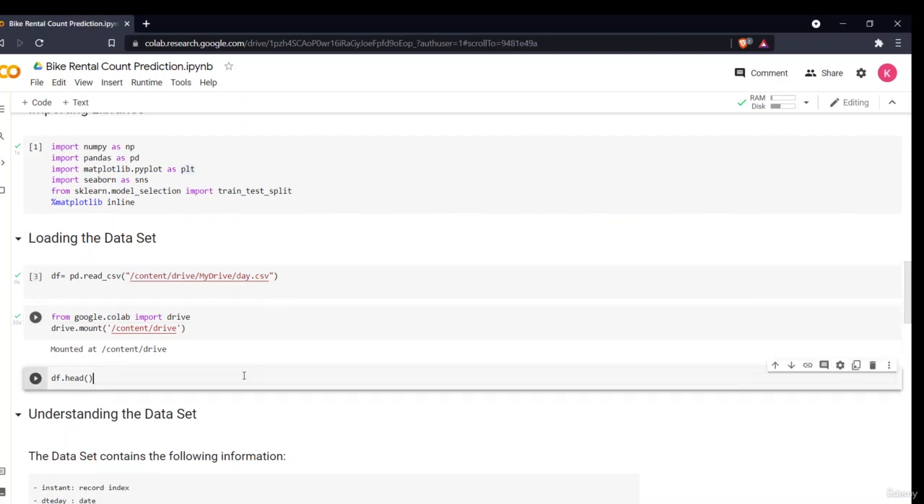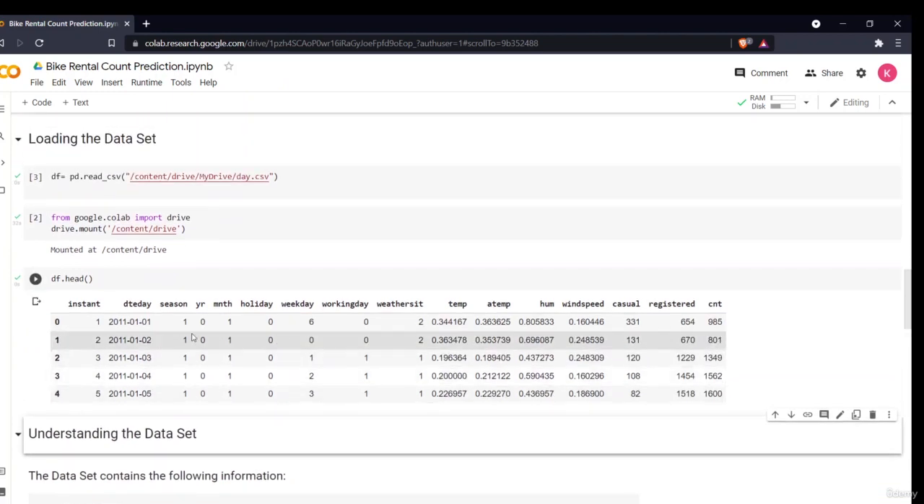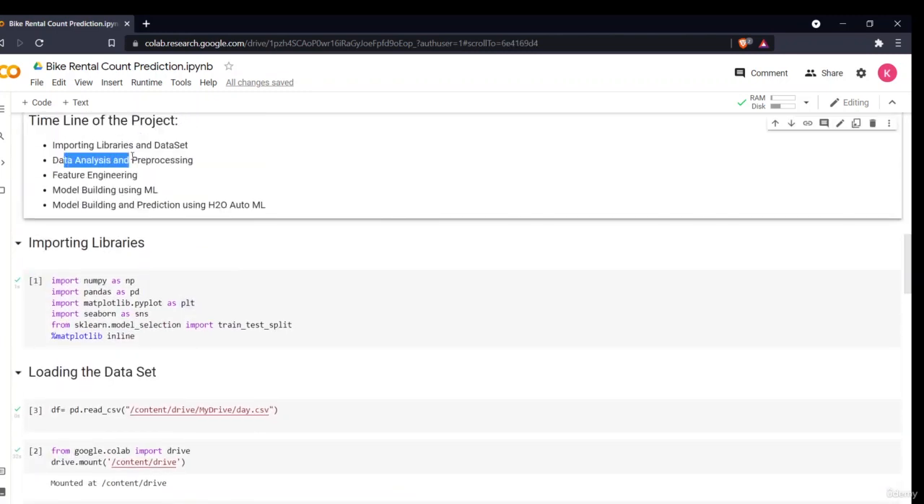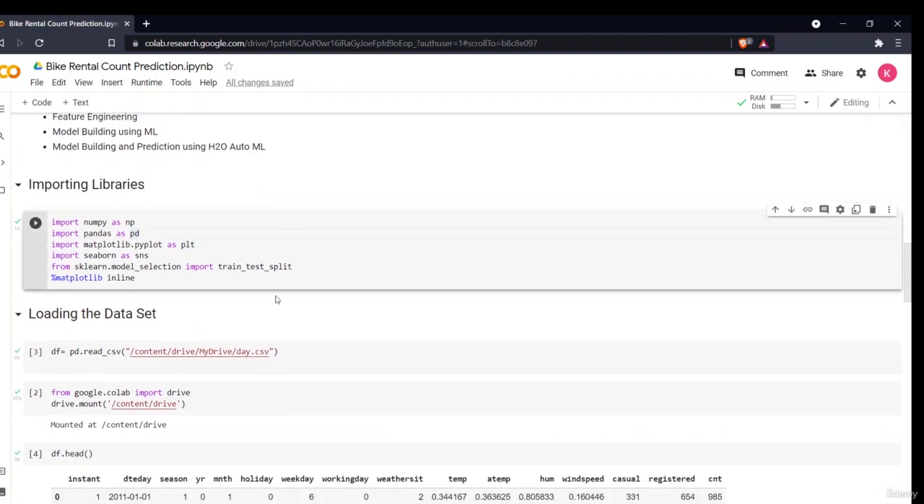If I want to see my data, this is my data set. Okay. As you can see, how easy was this to import our data into a Google Colab environment. So now this was the introduction part on how to import the libraries and dataset in the Google Colab environment. In the next section we'll be doing the data analysis and pre-processing part, then all the other things in the further sections.